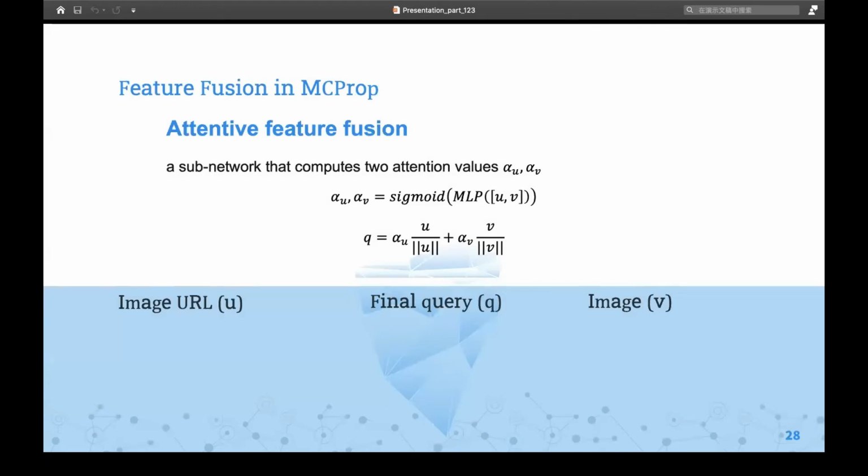CLIP converts all of the dataset classes into captions, such as "a photo of a dog", and predicts the class of the caption. CLIP estimates the best pairs with a given image. And in MCPROM, in order to combine the features of the image and image URL, attentive feature fusion is used in our work. The fusion module is composed of a subnetwork that computes two attention values, one for each query component. The network is a simple MLP with a final sigmoid layer that takes as input the concatenation of the two input vectors, U, which is the image URL, and V, which is the image, and outputs two scalars, alpha U and alpha V. After deriving alpha U and alpha V, the final query representation Q is calculated by the formula.